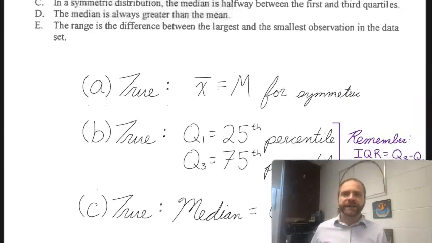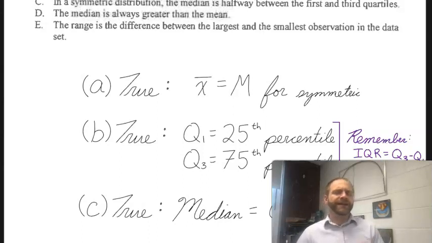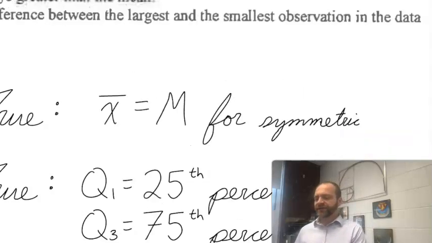If I look at choice D, the median is always greater than the mean. Now that's interesting. The median is always greater than the mean. That has a very definitive word there, always greater. So if I can find a false example, that means that D is false. So that definitive word draws me there. So let's figure this out.